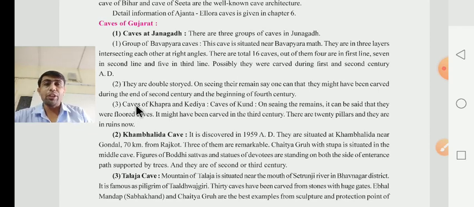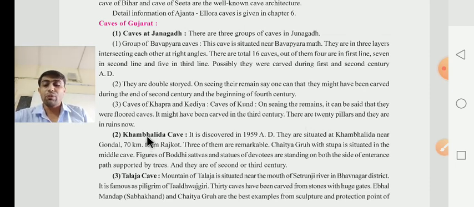The third one is about the caves of Khapra Kodia. What do they say there? The caves of Khapra Kodia, the caves of the Kund. On seeing the remains, it can be said that they were flood caves. On seeing that, we can say that it is known as a flood cave. It might have been carved in the 3rd century. In which century were the caves carved? In the 3rd century. There were 20 pillars, and they are in ruins now. Total how many pillars are there, dear children? At that time there were 20 pillars.